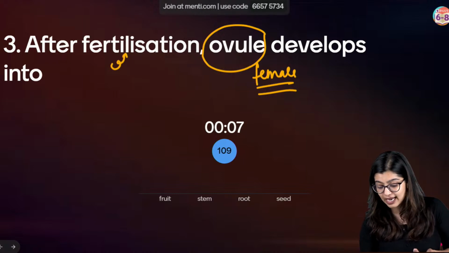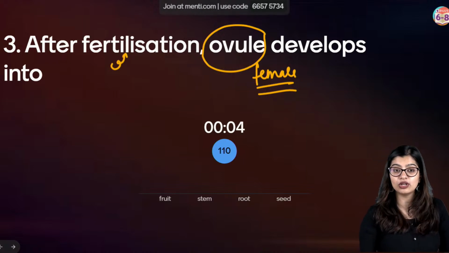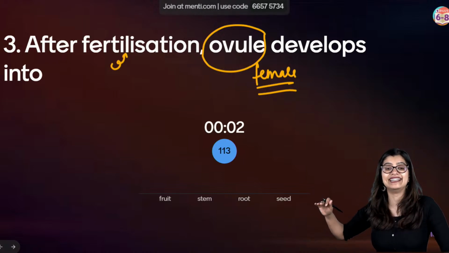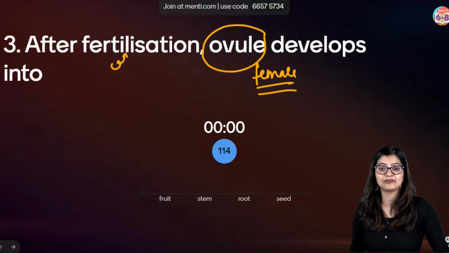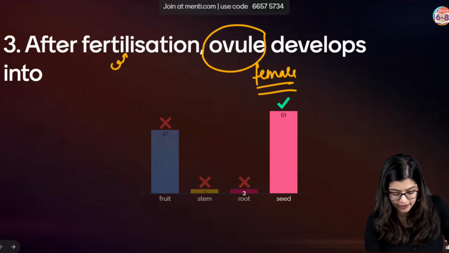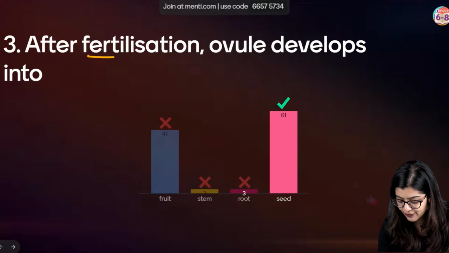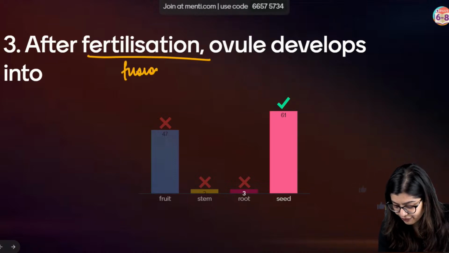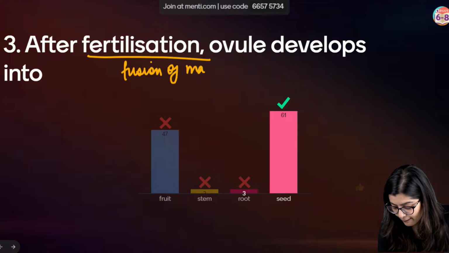So after fertilization, what is going to happen to the ovule? The ovule will become dash. What does it become? Yes? Okay. Very good all of you. What is fertilization? It is the fusion of male and female gametes.